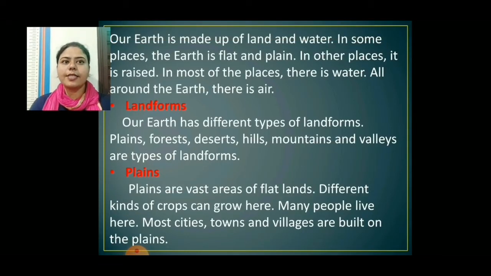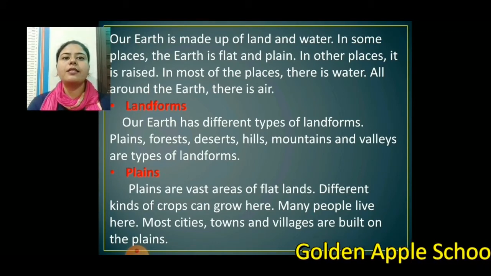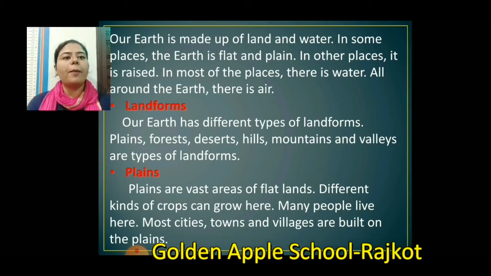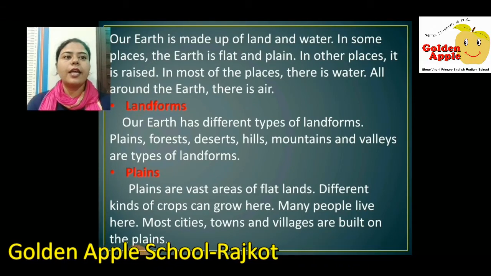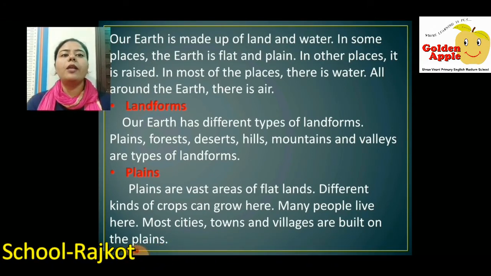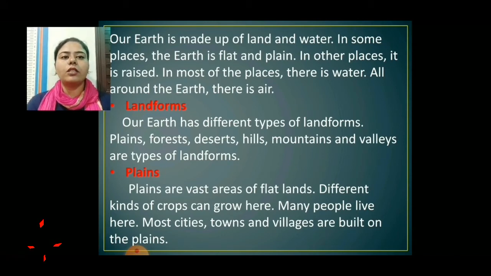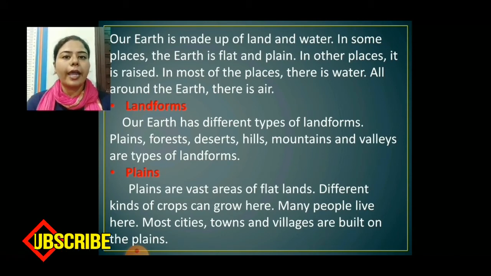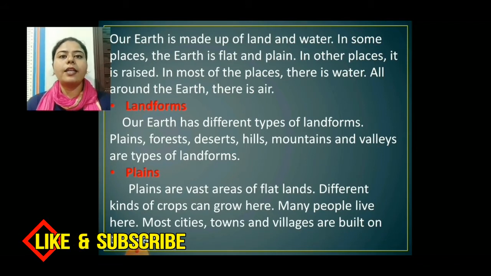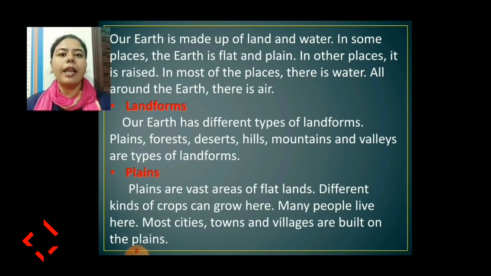Our earth is made up of land and water. In some places, the earth is flat and plain. In other places, it is raised. In most of the places, there is water. All around the earth, there is air. We all know that on earth, there is 71% water and 29% land.